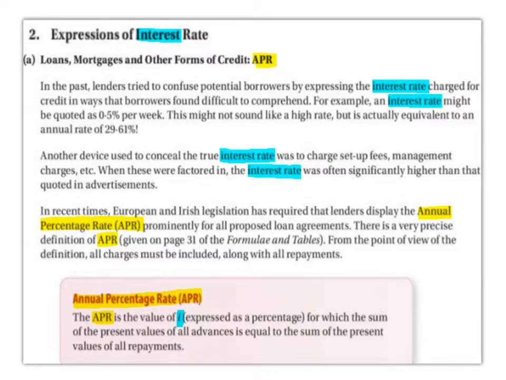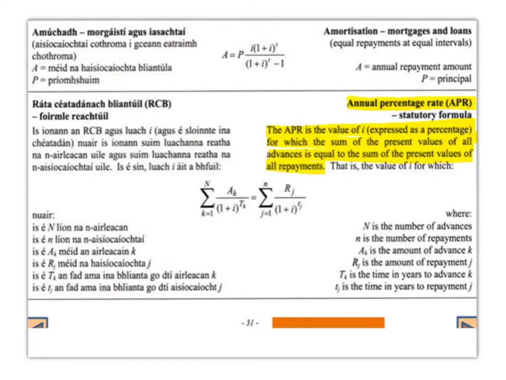There is a very precise definition of APR given on page 31 of the formulae and tables. From the point of view of definition, all charges must be included along with all repayments. So, annual percentage rate, APR. The APR is the value of I expressed as a percentage for which the sum of the present values of all advances is equal to the sum of the present value of all repayments. So on page 31 we can see the definition of APR here in yellow.